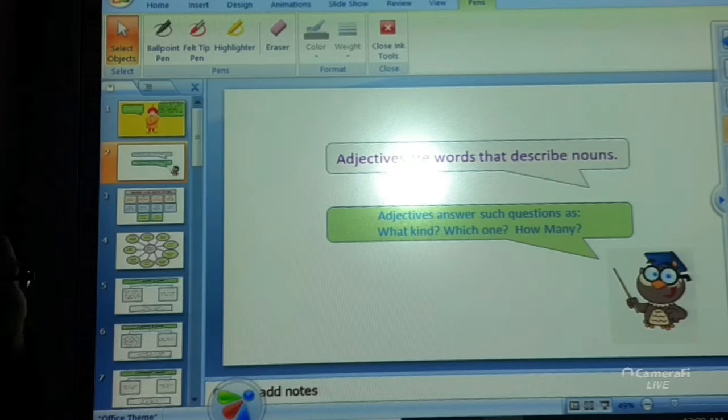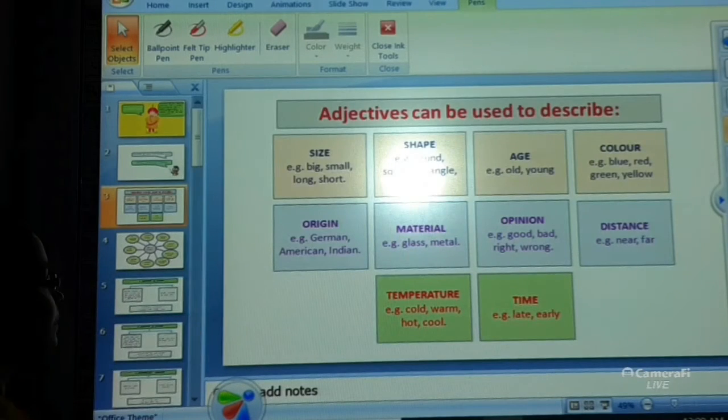So, the next point is adjectives can be used to describe shape or size or age or color, origin, material, opinion, distance, temperature or time. When you are talking about size, it can be big, small, tall, short.